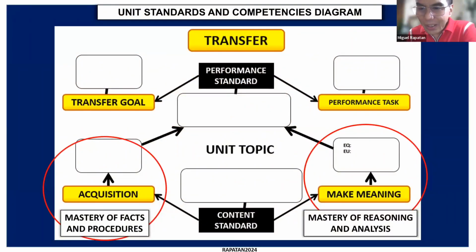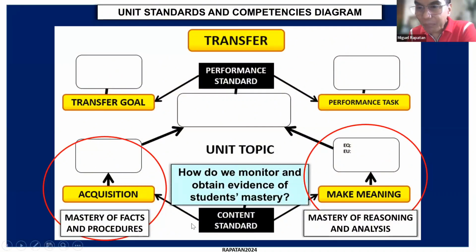Okay, so now to begin the session, we just bring the participants back to this diagram, recapping that we have covered in sessions 5 and 6, which is the morning of day 2, the discussion of the teaching of acquisitions and make meaning using convergent and divergent type of thinking activities.